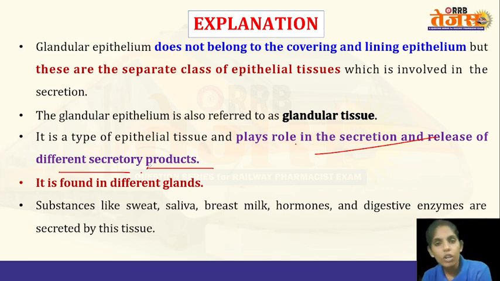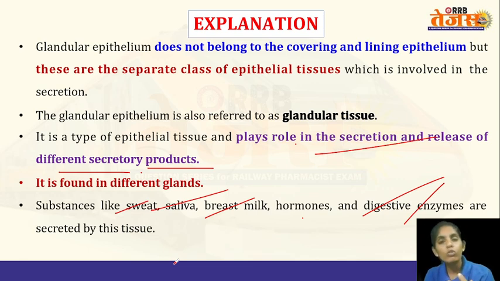Whereas the glandular epithelium secretes the sweat from the sweat glands, saliva from the salivary glands like the parotid gland, submandibular gland, submaxillary gland, breast milk from the mammary glands, hormones from different endocrine glands like the pituitary gland, adrenal gland, pineal gland, and the digestive enzymes are secreted by the pancreas, which is a mixed gland, or you can call it a heterocrine gland.